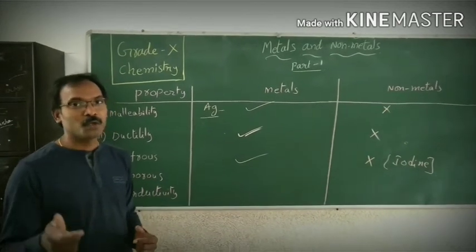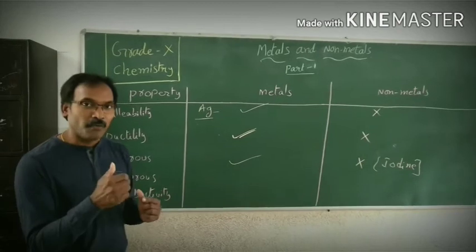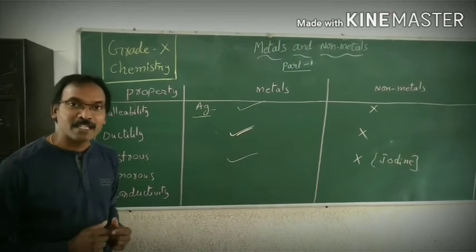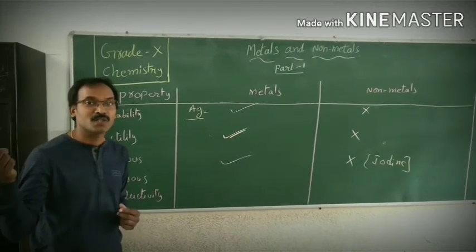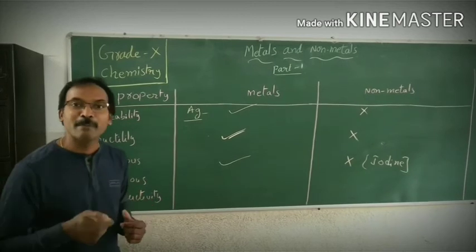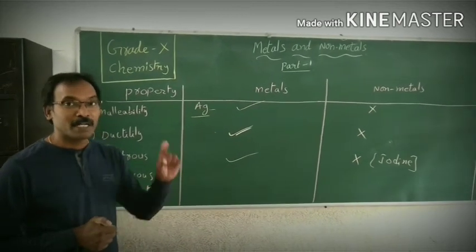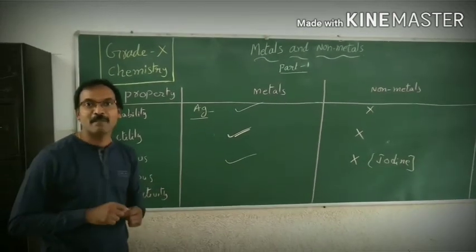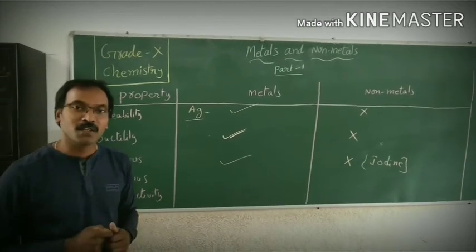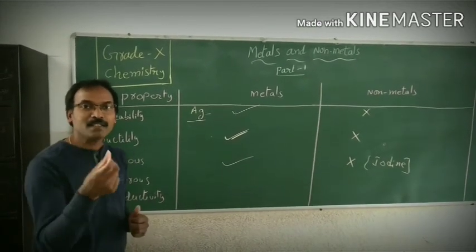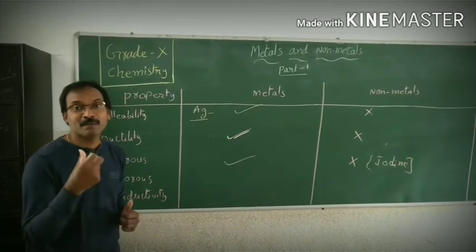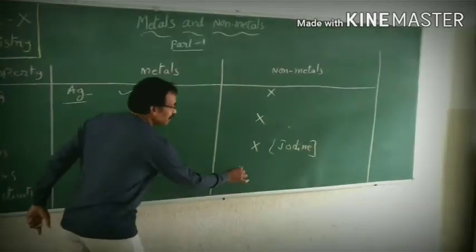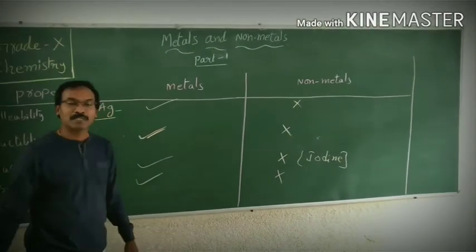And children, people who are Hindus will visit temples. When they are getting into the temple, they will see one bell, and once it is hit, it just gives a ringing sound. And in the alarm calling bells, not the electric ones but the button calling bells we used to have, in school also we have one big round bell, a disc, with a hammer hitting on it continuously. That is the metal that gives out the sound. That is nothing but sonorous. That is there for the metals, but when it comes to the non-metals, there is no such property.